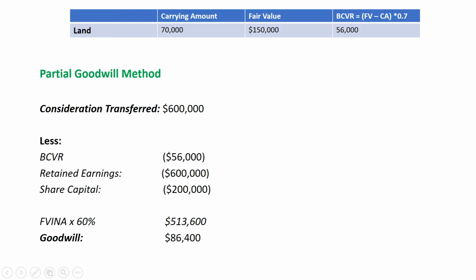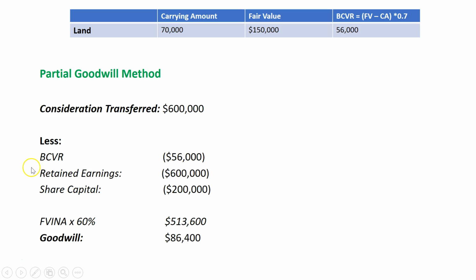When we are accounting for NCI, there are two methods to recognize goodwill. The first one is the partial goodwill method, which means that we only recognize the goodwill that is attributable to the parent's acquisition of the subsidiary. The way we do that, we know that they paid $600,000 for 60% of the subsidiary.